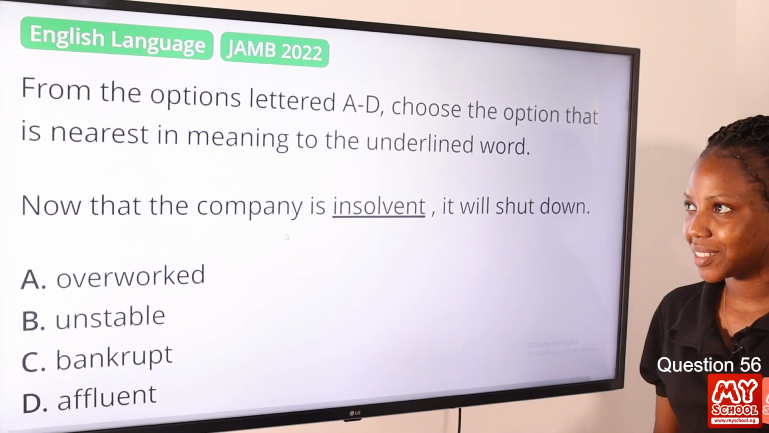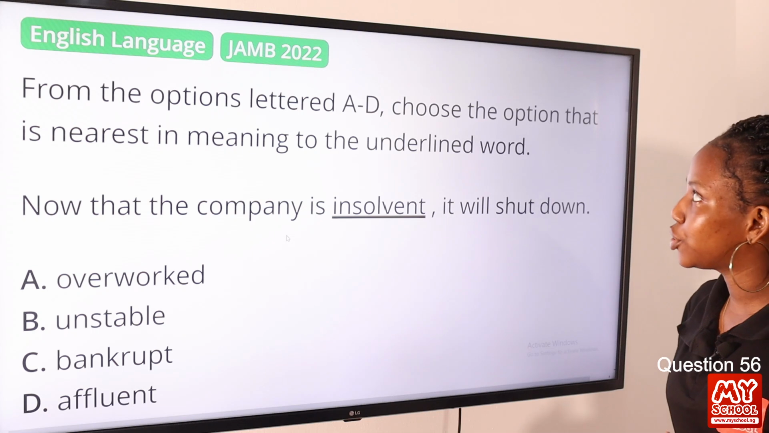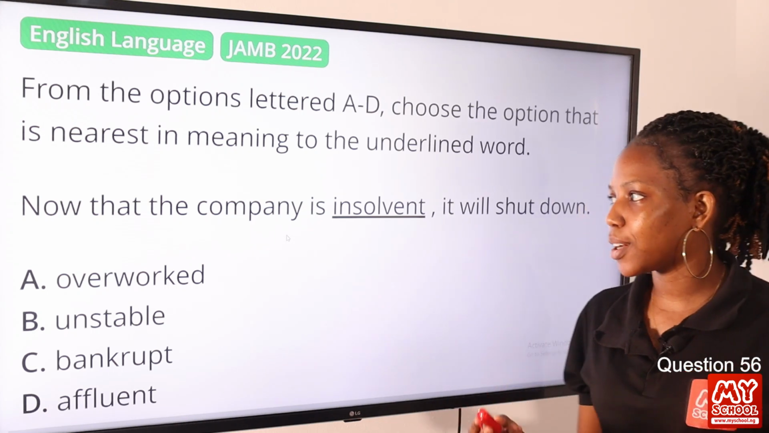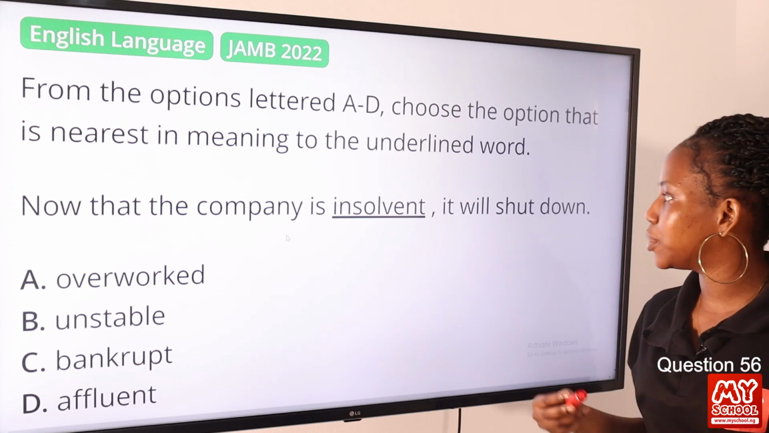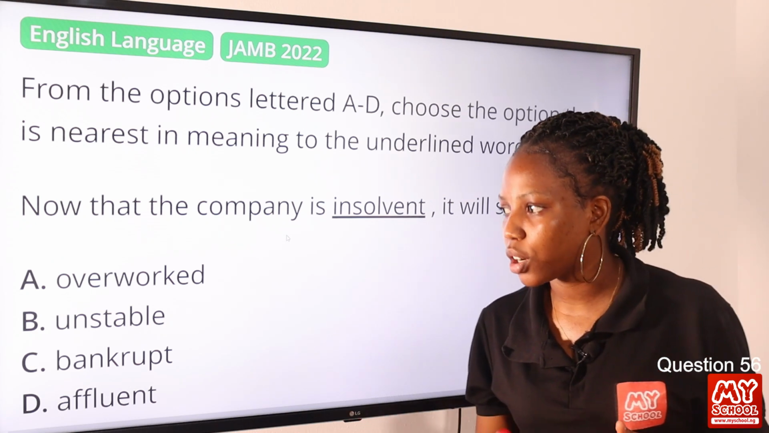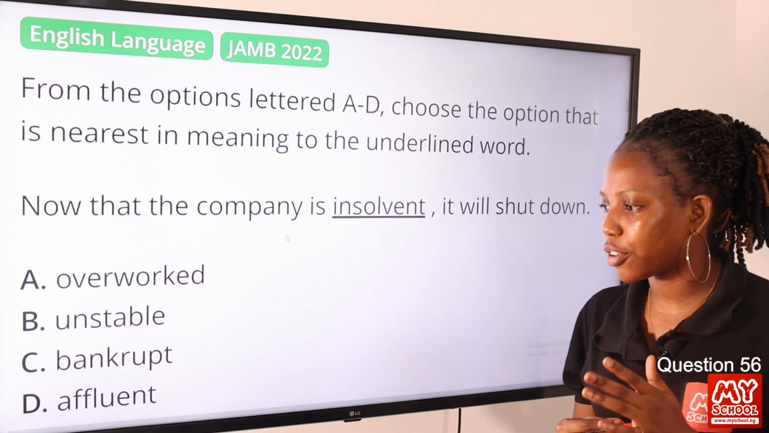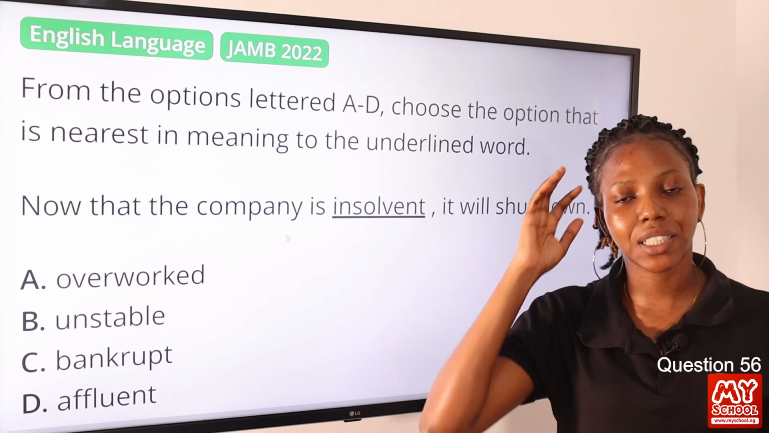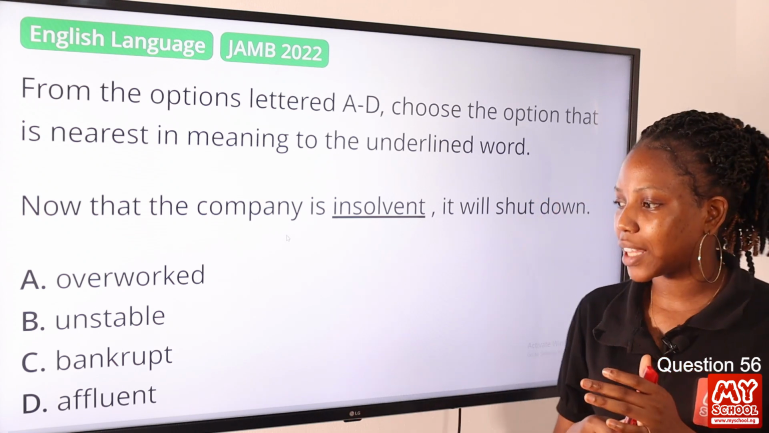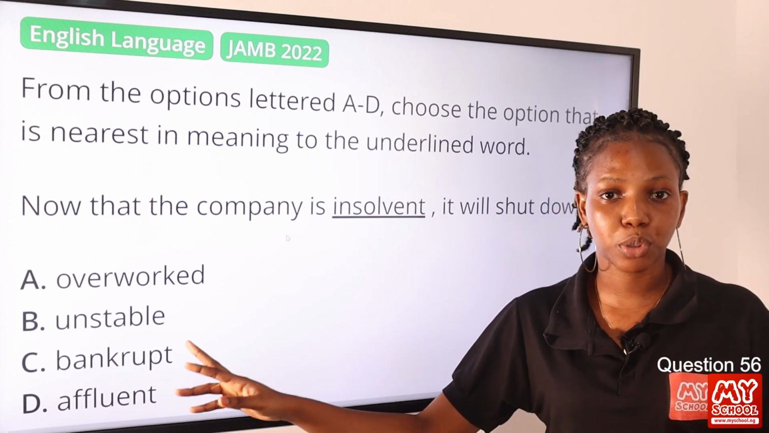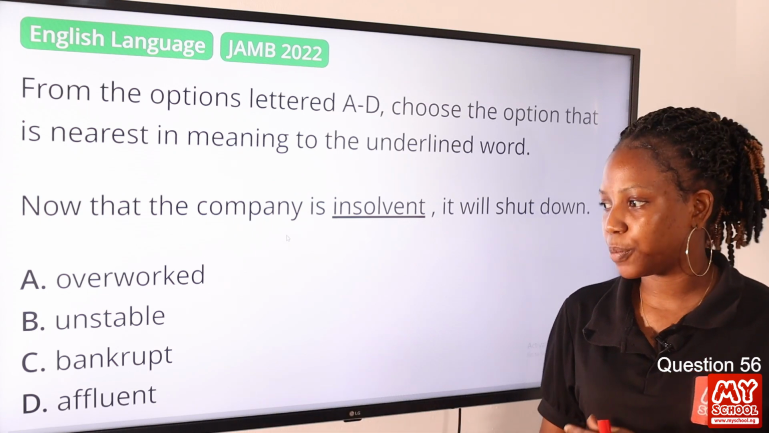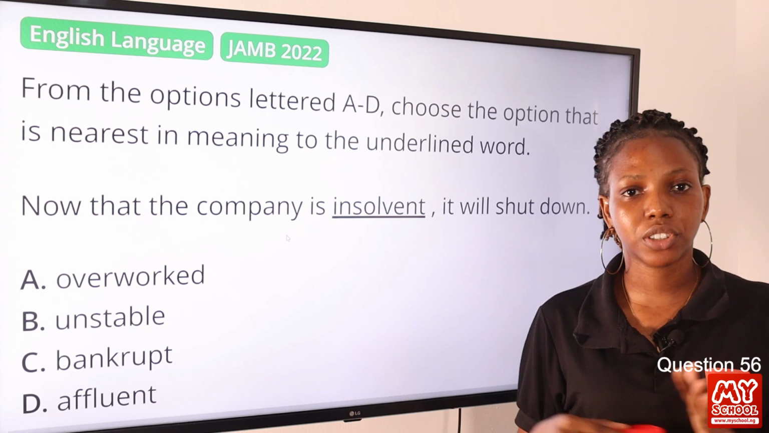Question 56. From the options letter A to D, choose the option that is nearest in meaning to the underlined word. Now that the company is insolvent, it will shut down. Option A, overworked. Option B, unstable. Option C, bankrupt. Option D, affluent. The word is insolvent, and insolvent is unable to pay debt. That is what bankrupt is, unable to pay debt, ruined, collapsed. So the answer to this question is option C, bankrupt.